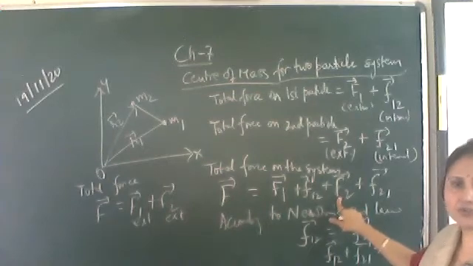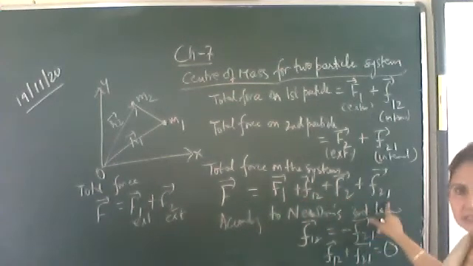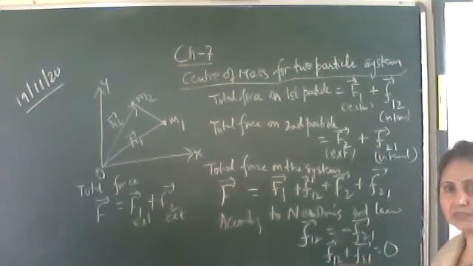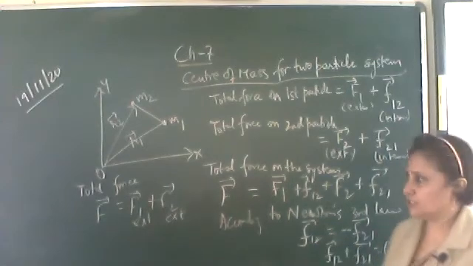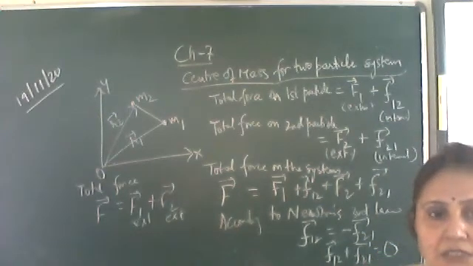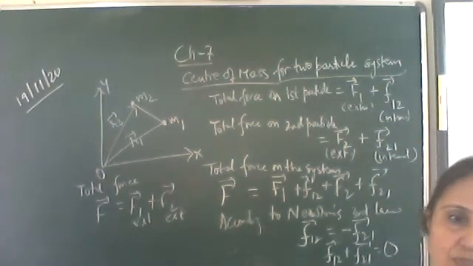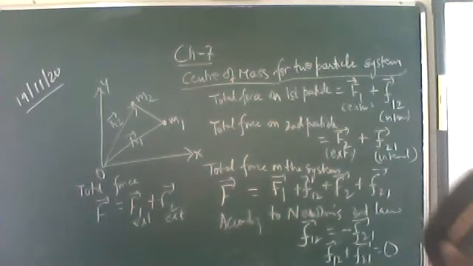So the total force on the system will be the sum of the external forces plus the sum of the internal forces, but the sum of the internal forces is equal to 0. According to Newton's third law, they will cancel out each other. So the total force on the system is only the sum of the external forces on the individual particles. Here there are only two particles, so the total force on the system is the sum of the external forces.